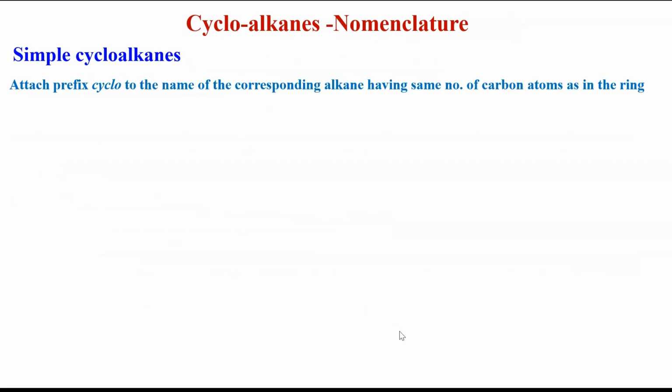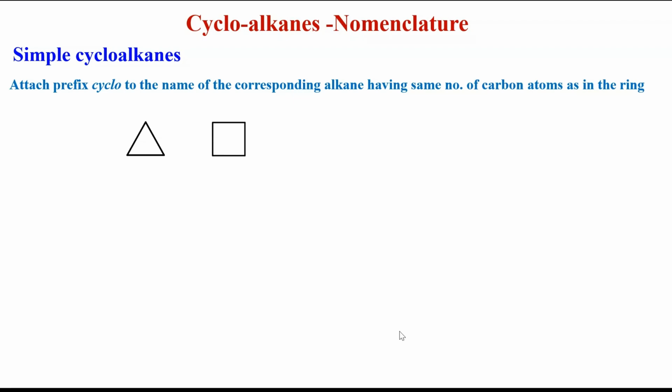How to name the cycloalkanes? It's very simple. The same way we name alkanes, but we add the prefix cyclo. We add the prefix cyclo to alkane, and it becomes cycloalkane. If I take this molecule having 3 carbons, it should be propane. As it is cyclic, I add the prefix cyclo, that's why it is cyclopropane.